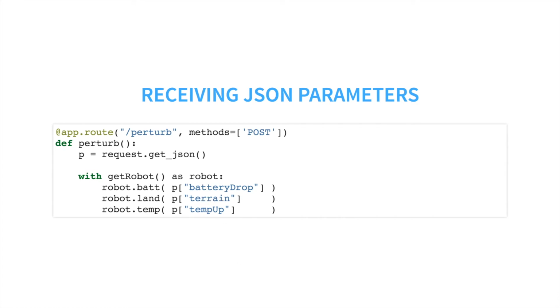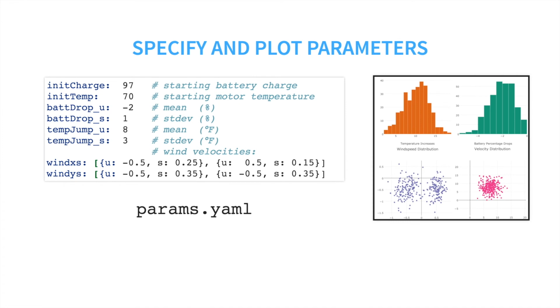Our test harness also reads parameters directly from YAML files, and it auto-generates plots of the parameter distributions inside our Phase 2 dashboard. Here we specified battery temperature and wind speed distributions as YAML. In order to explore different regions of the state space, you can just edit the YAML file and rerun a queue of tests. Editing the YAML file will also regenerate the plots, allowing for quick visual inspection before test execution.